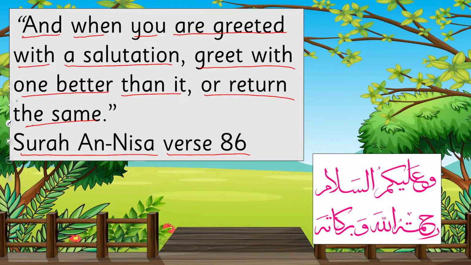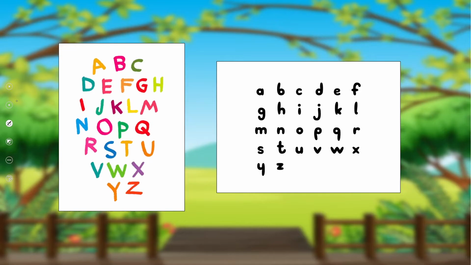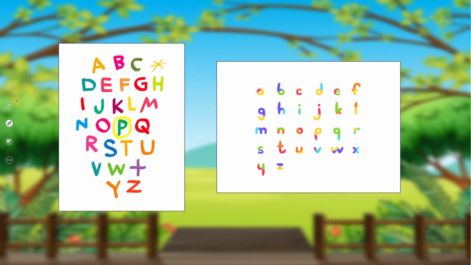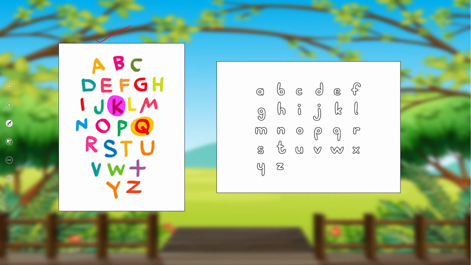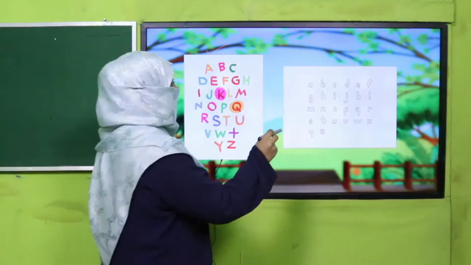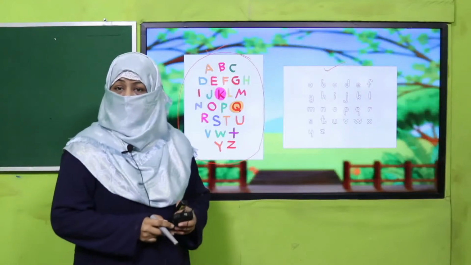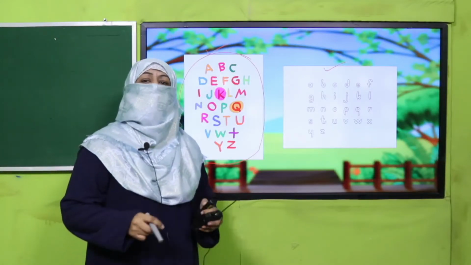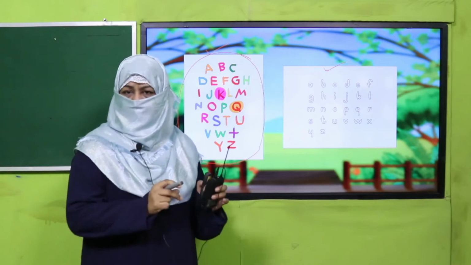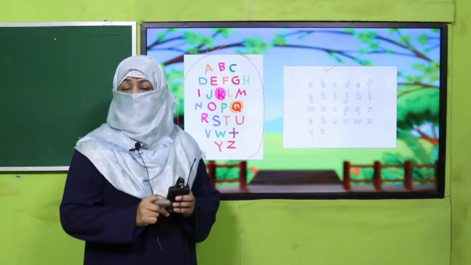Right? So, beta, our Quran teaches us everything. This is our everyday manner. So whatever we do, we should do it in the best manner, right? So when we write, we should write it correctly. How do we do it? We are going to learn it. Do you remember we have learned alphabets, English alphabets? There is one form which is known as capital letters and there is another which is known as small letters. So where we must use capital letters, this is what we are going to learn. There are rules, it's not that wherever you want to write, you can write in capital or small letters. So there are a few rules. Let's learn it.